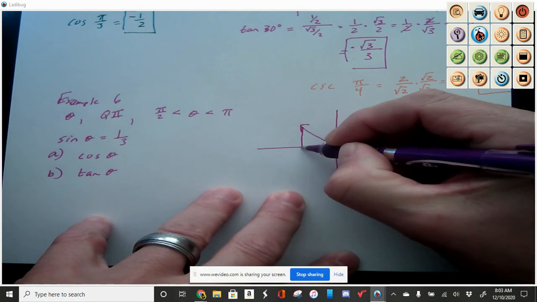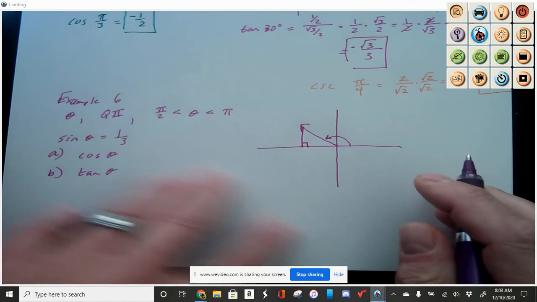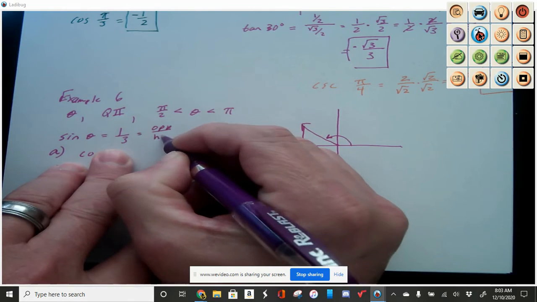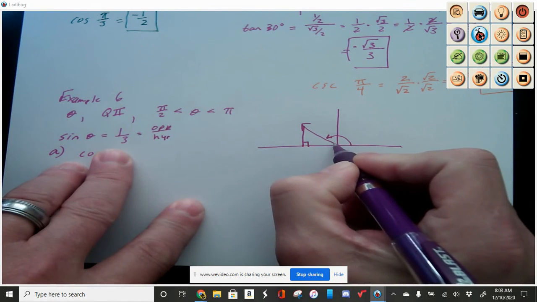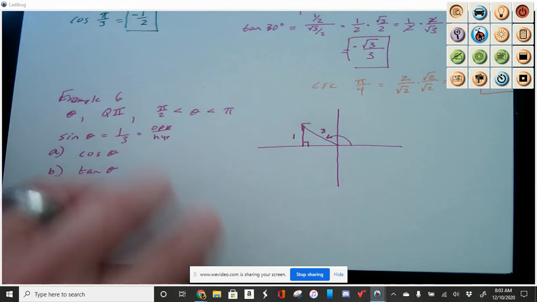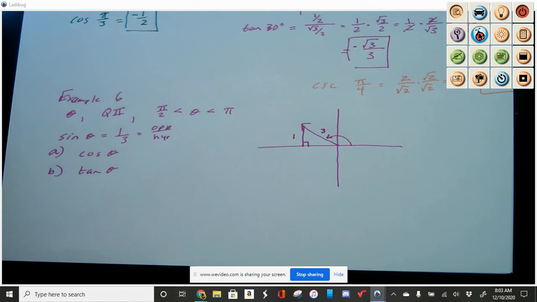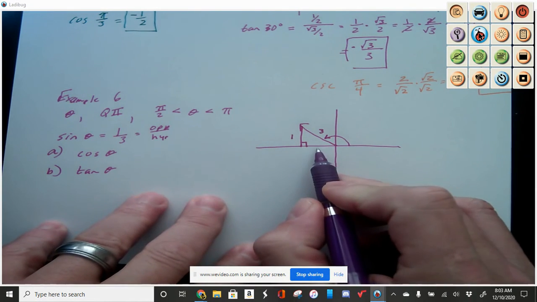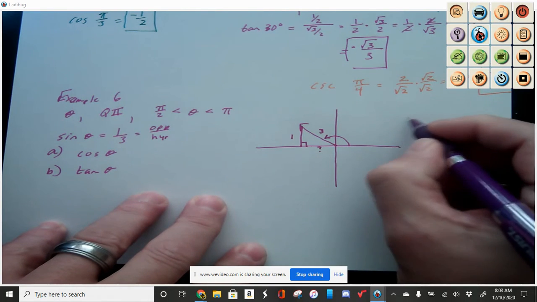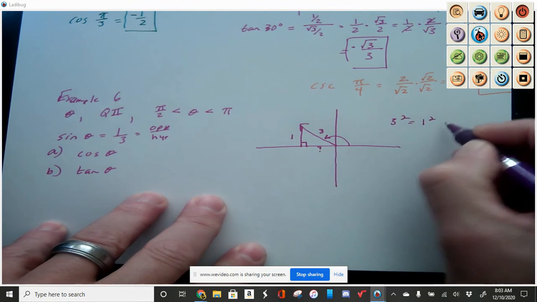Go ahead and draw a right triangle out. And of course, we all know that sine is equal to the opposite over the hypotenuse. So the opposite side has to be equal to 1, and the hypotenuse has to be equal to 3. Okay, and we're only talking about the lengths here. So what I'm going to need is that third side, so let's use the Pythagorean theorem, and I'll just call that x.